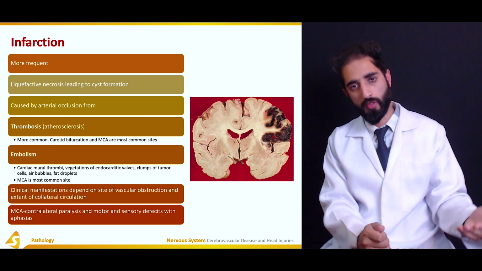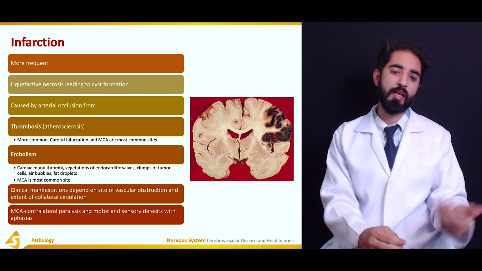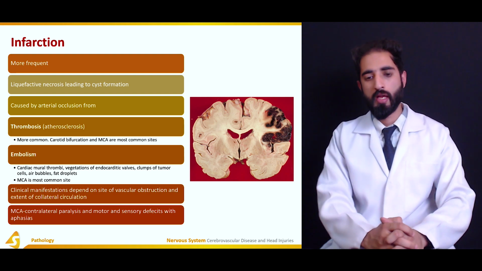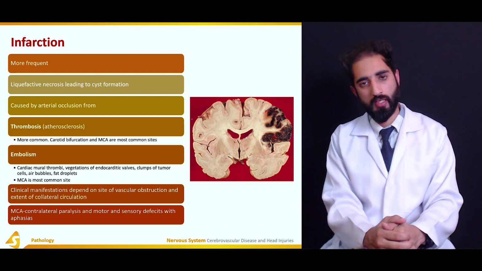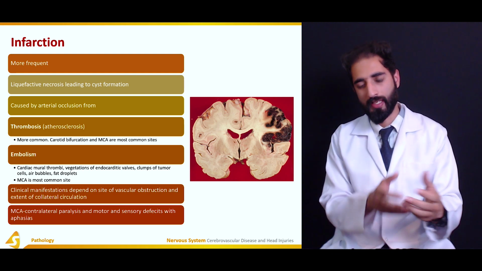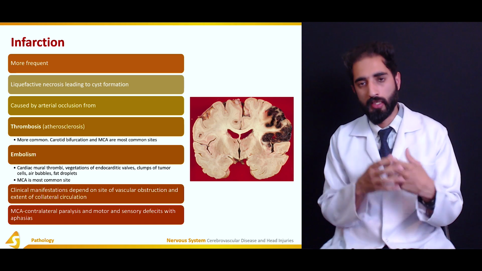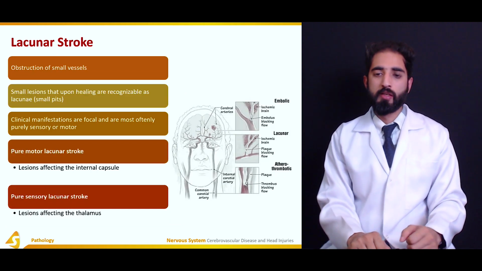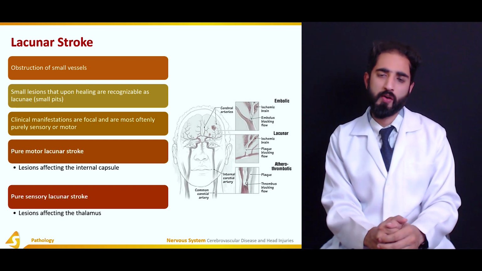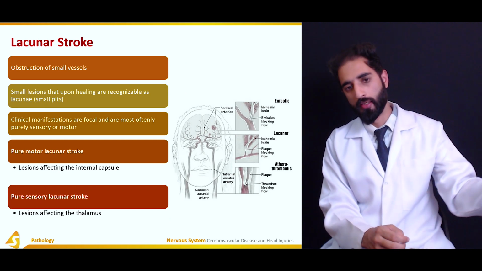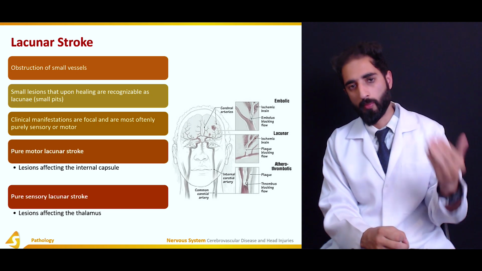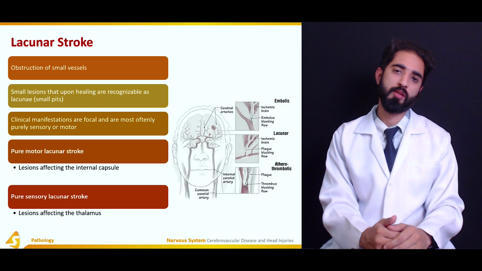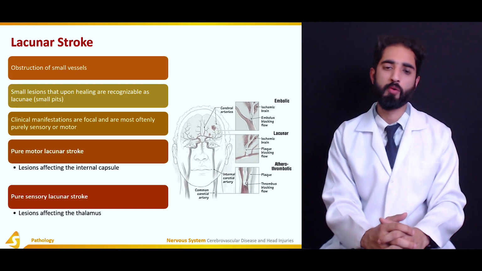So due to the occlusion of the middle cerebral artery, we can find contralateral paralysis in individuals. So there are those motor symptoms, as well as the sensory deficits with aphasias, in which there is an abnormality to communicate. Now, lacunar strokes are also another kind of stroke, in addition to the strokes or the cerebrovascular accidents caused by either thrombus or embolus formation.